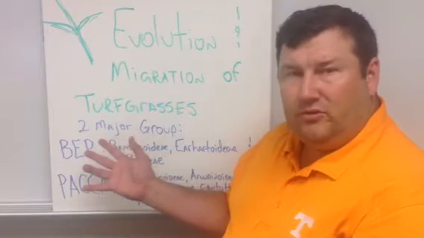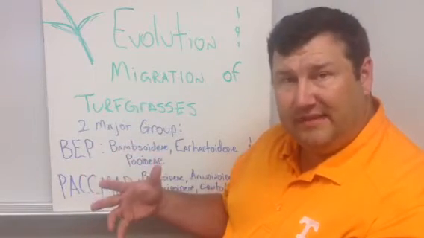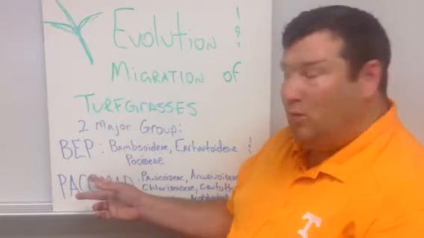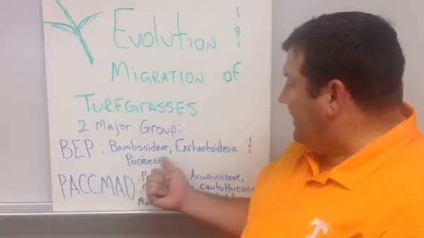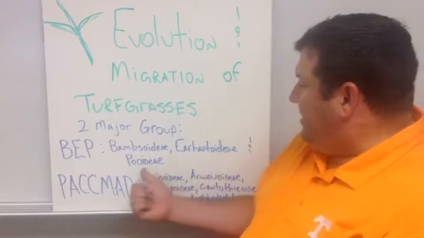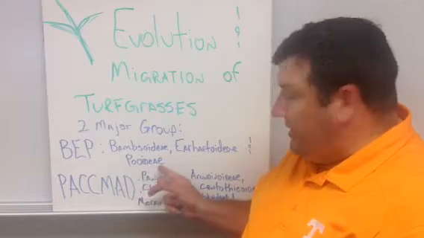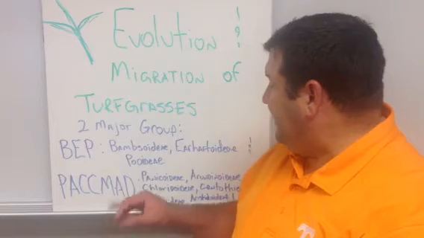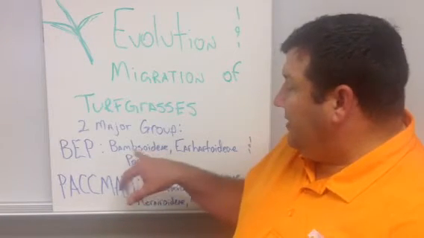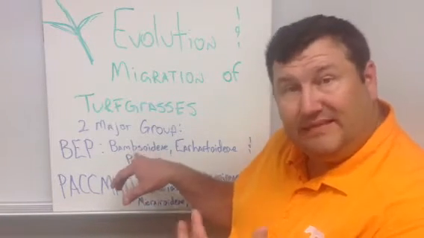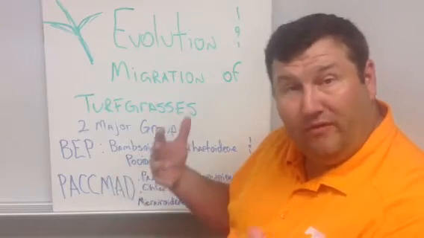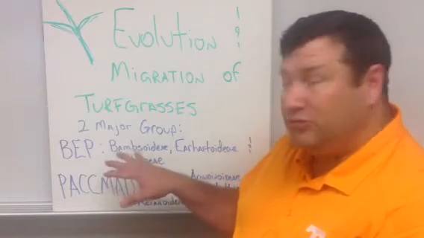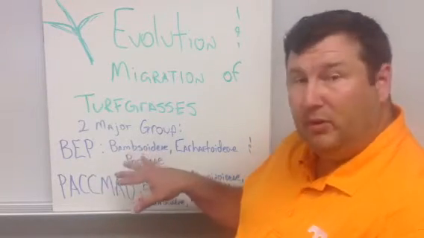So when we think about the grasses in the primitive sense, there were two major groups, the BEP clade, which was comprised of the Bambusoideae, the Ehrhartoideae, and the Puideae. The Puideae is what gave rise to one of the major groups of turf grasses that we have today. The Bambusoideae, we might think that it sounds something like bamboo, and if you remember from one of the first lectures, we talked about that bamboo is actually a grass. That's true. That's the family that gave rise to things like bamboo.